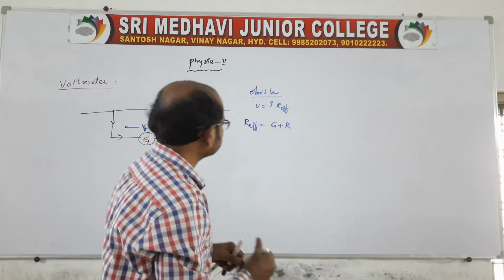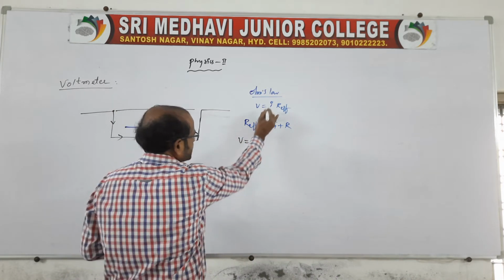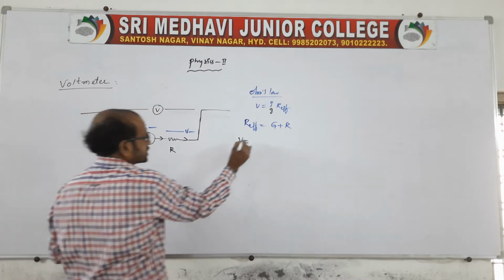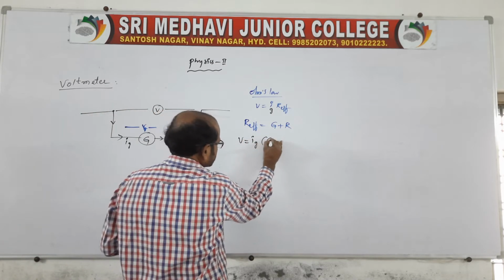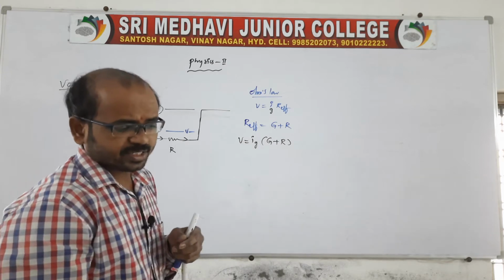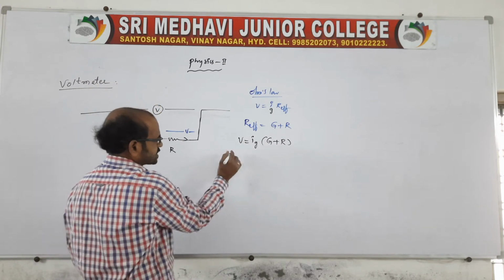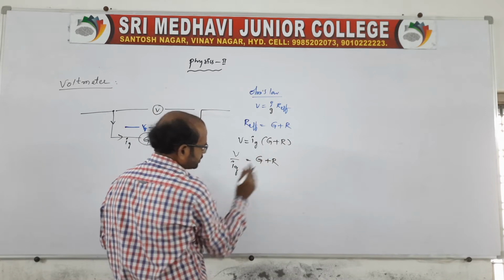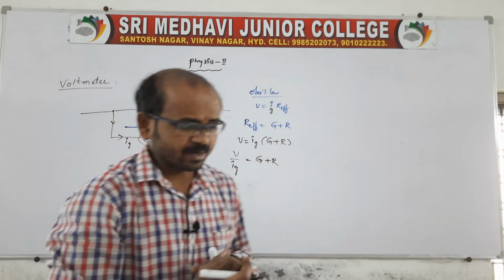Now we write V is equal to Ig into (G plus R), since the current Ig flows through it.